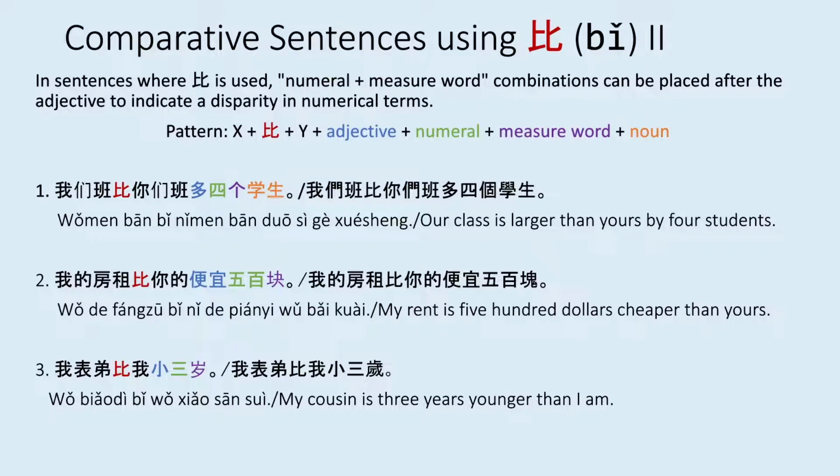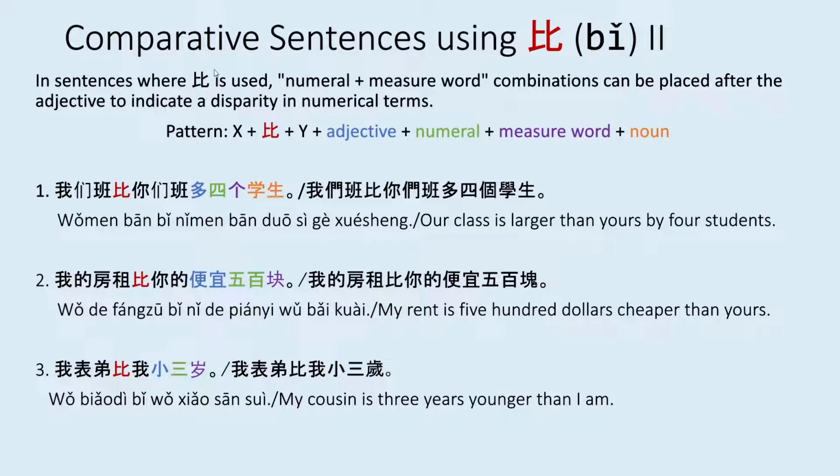The third and last grammar point for Lesson 19 Dialogue 2 is comparative sentences using be. In sentences where be is used, numeral plus measure word combinations can be placed after the adjective to indicate a disparity in numerical terms. So what this is saying is that when we use be in a sentence, we are basically comparing two different things. So we can say maybe A is bigger than B, or C is more expensive than D. Maybe we have more of J than we have of K.